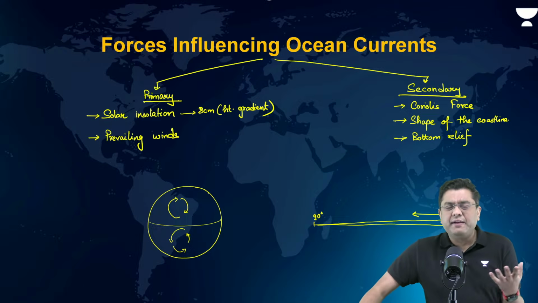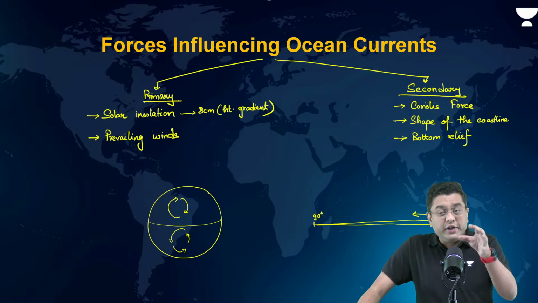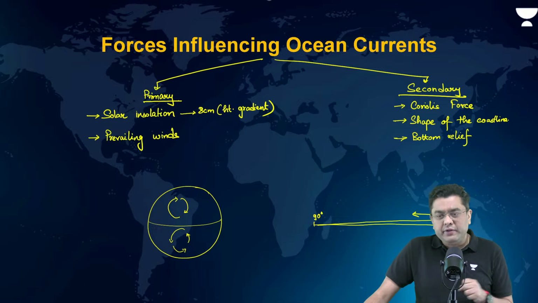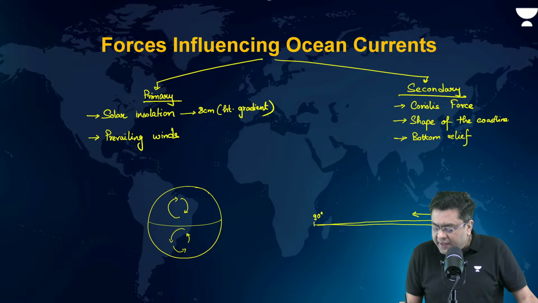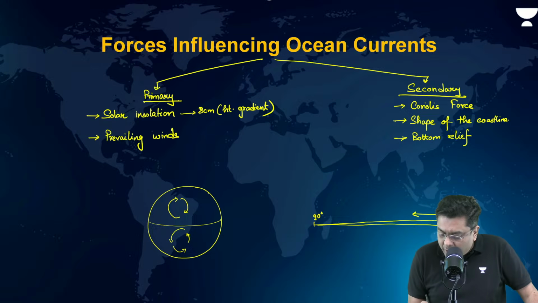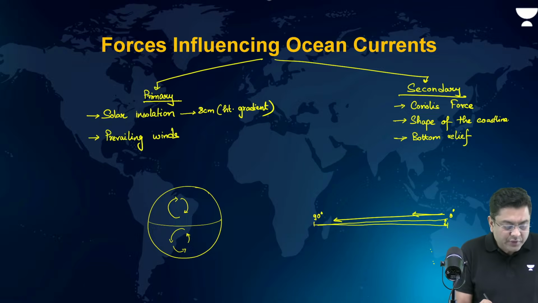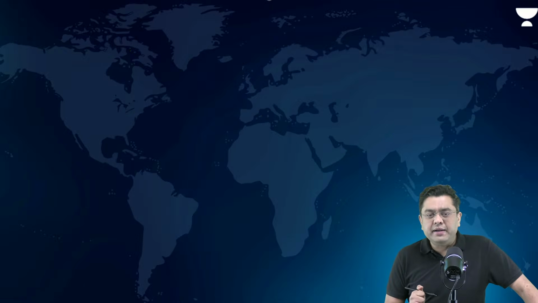There is the force of gravity as well. But gravity is more involved in the thermohaline circulation or the deep ocean currents. In surface current, the role of gravity is very minimal. You can consider the role of gravity in the sense that the solar insolation has created the height gradient. So that has allowed the movement from a greater height to a lower height. So that is where you can consider the role of gravity. But otherwise, these are your major and the minor factors.